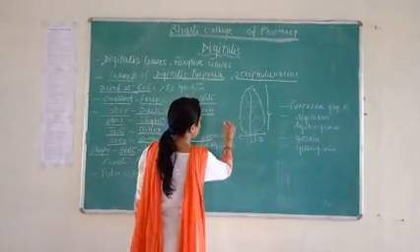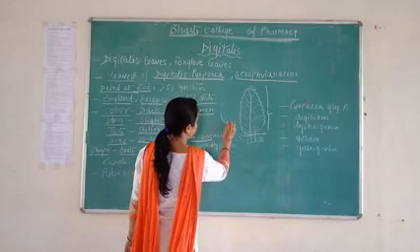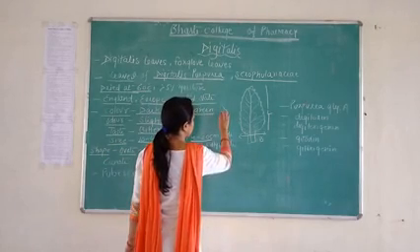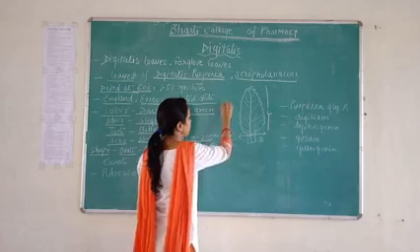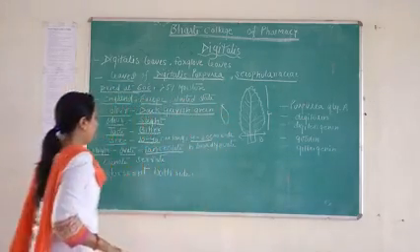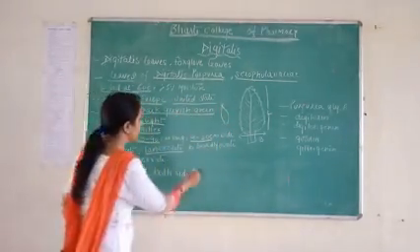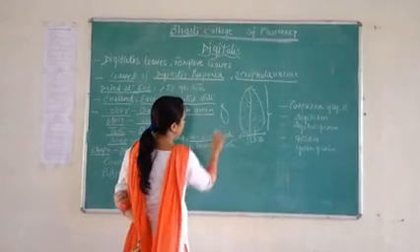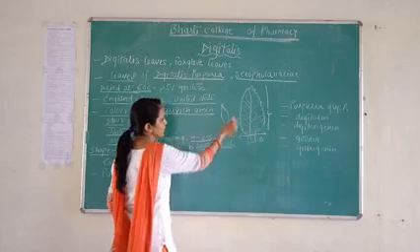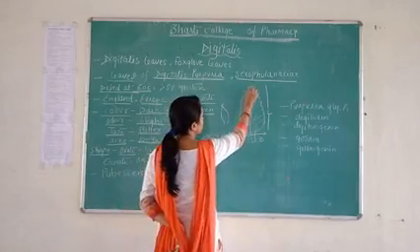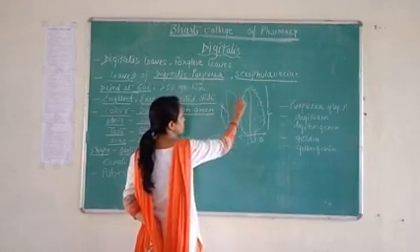Lanceolate means it is wide from here and at the point becomes thin. That point is lanceolate. It can also be broadly ovoid.